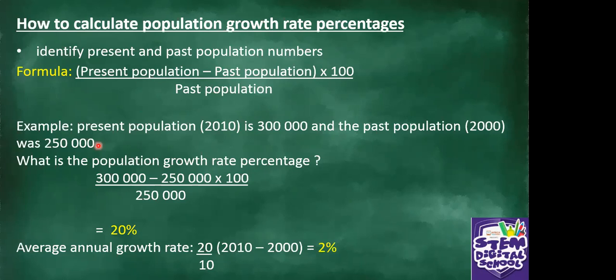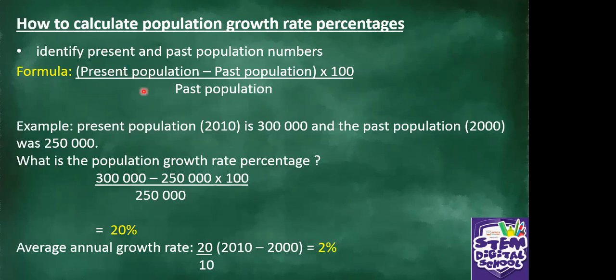For this country, the present population, the year was 2010. The present population in 2010 was 300,000 people. And the past population in 2000 was 250,000. We want to calculate the population growth rate percentage. So how do we do it? Remember our formula?